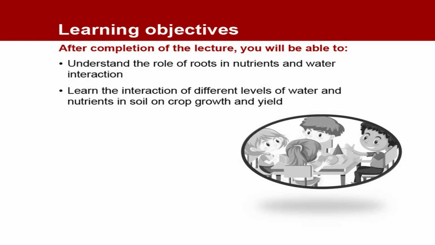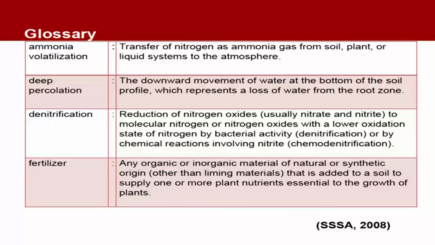As you know, nutrients and water are very critical inputs that affect the growth of the crops. Let us see how water is important for growth of the crops. By now most of you understand how important these nutrients are. If we want the best use of water, we should supply sufficient quantities of the nutrients. Similarly, if we want good output from the nutrients, we should supply sufficient quantity of water. Their effect depends very much upon each other. So let us understand some terminology related to this lecture.